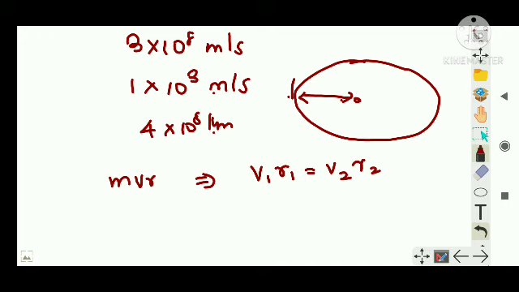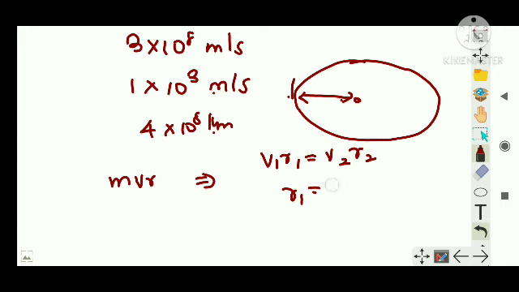So see, when velocity is maximum, then the radius should be less. When velocity is maximum, r2 should be less, right? And vice versa. If you don't know, I will repeat it here. If vr has to be constant, it means when v increases, r has to reduce. Similarly, when v decreases, r has to increase. That is the meaning of vr constant, right? So I can write again, m is constant, v1 r1 is equal to v2 r2, or I can write r1 is equal to v2 r2 divided by v1, right?